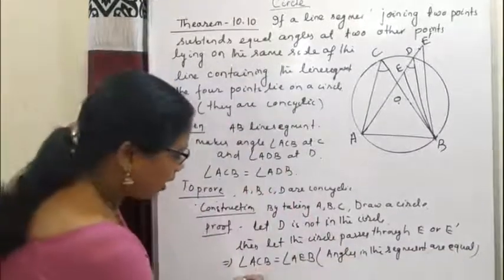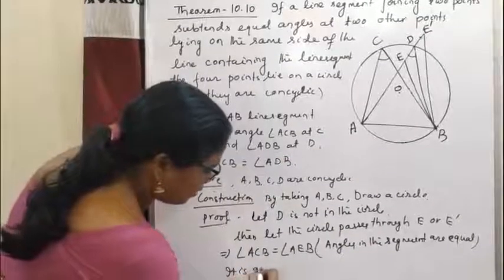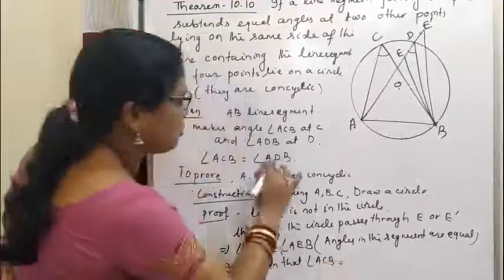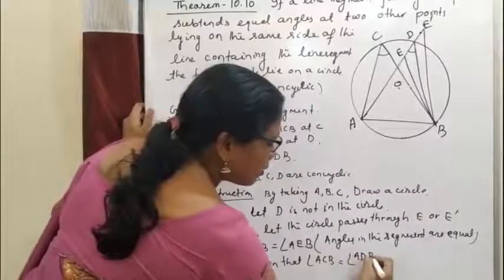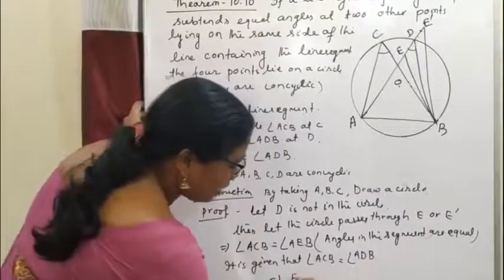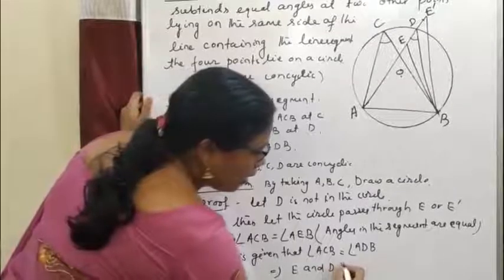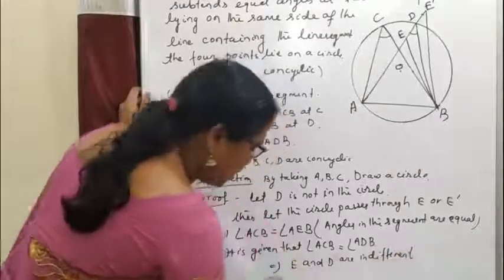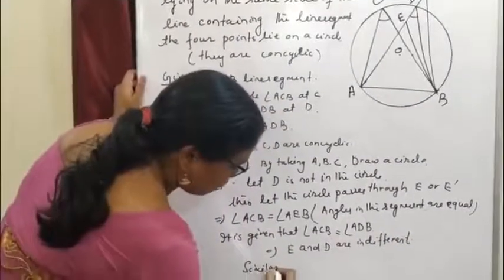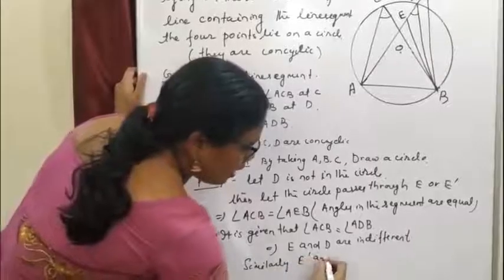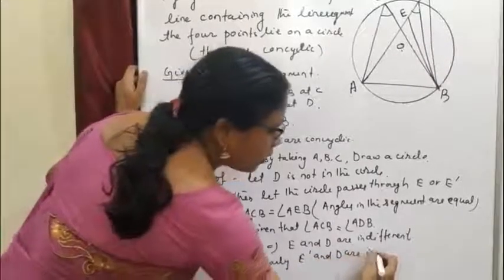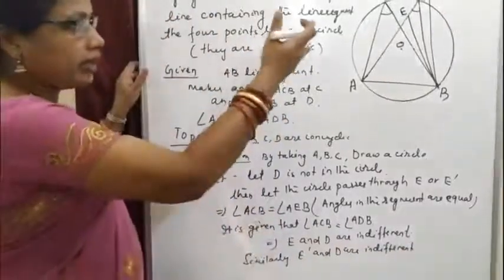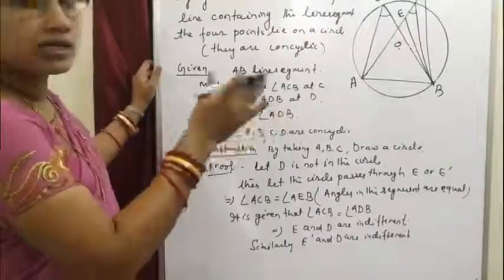But it is given that angle ACB is equal to angle ADB. So this implies E and D are not different. Similarly, E dash and D are not different. That means they coincide: E, D and E dash are the same point.